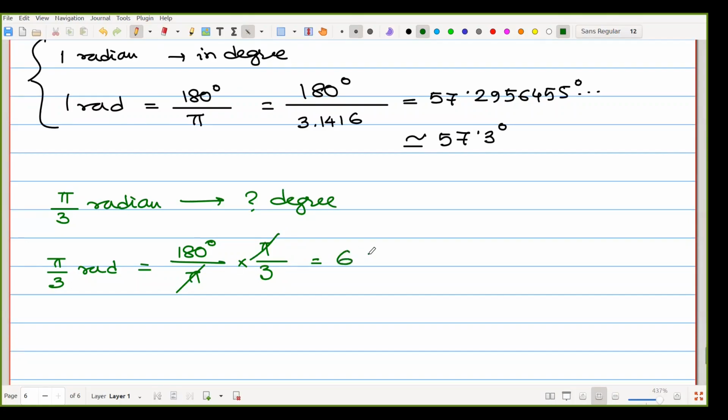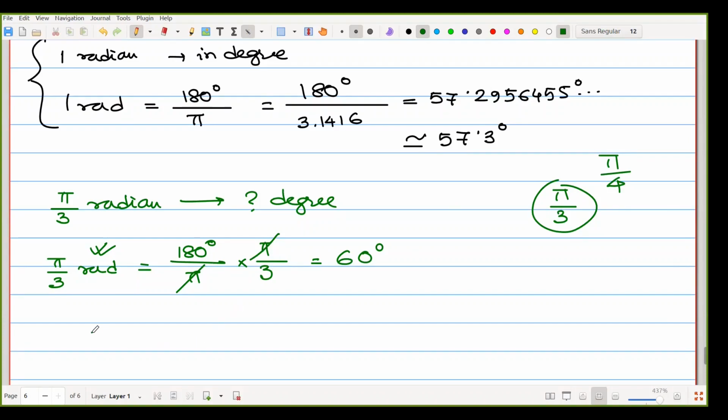So that is 60 degree. So pi by 3 rad means 60 degree. Whatever we have done from childhood, pi by 3, pi by 4, like that, practically has a unit, and that unit is radian or rad. That is not a single thing. Pi by 3, pi by 4, whatever we are saying, originally has a unit. That unit is the radian.